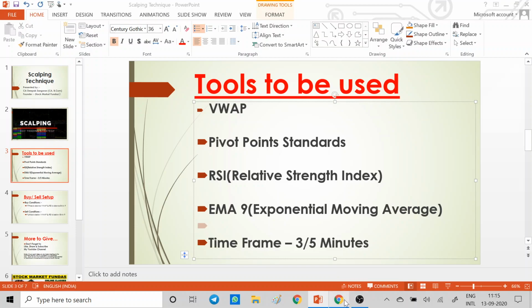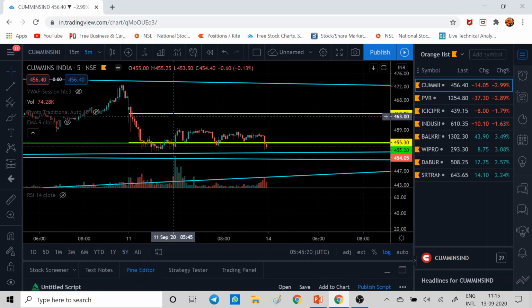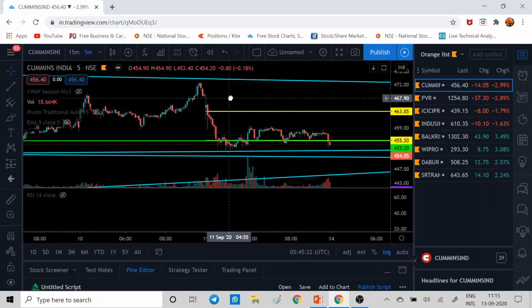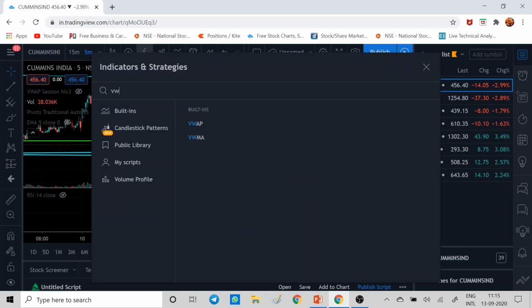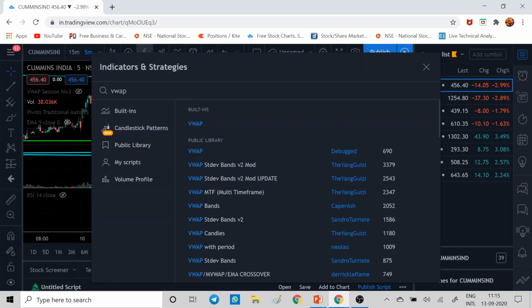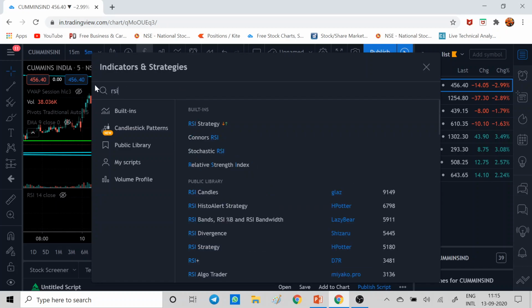Let me convey the technique in 5 minutes chart. So what all tools we'll need is VWAP, and RSI, relative strength index.